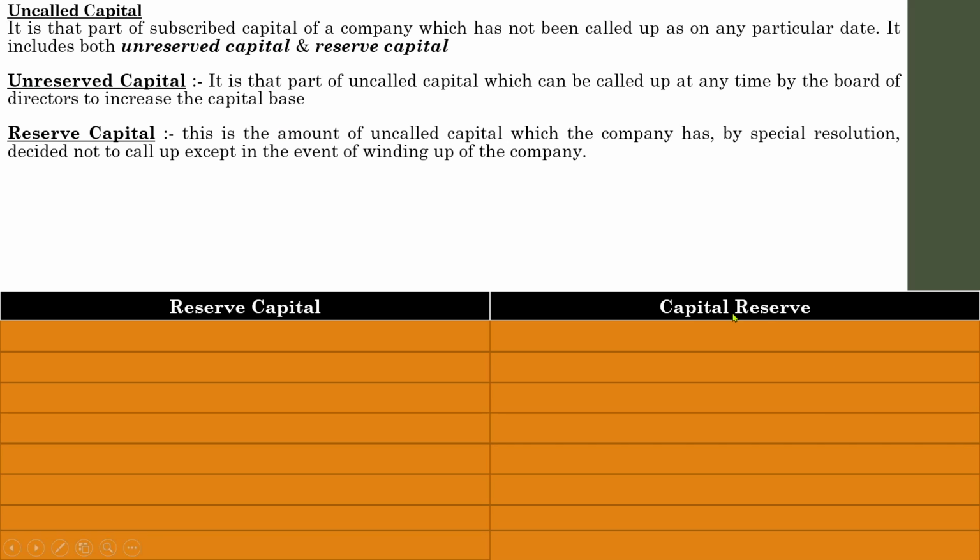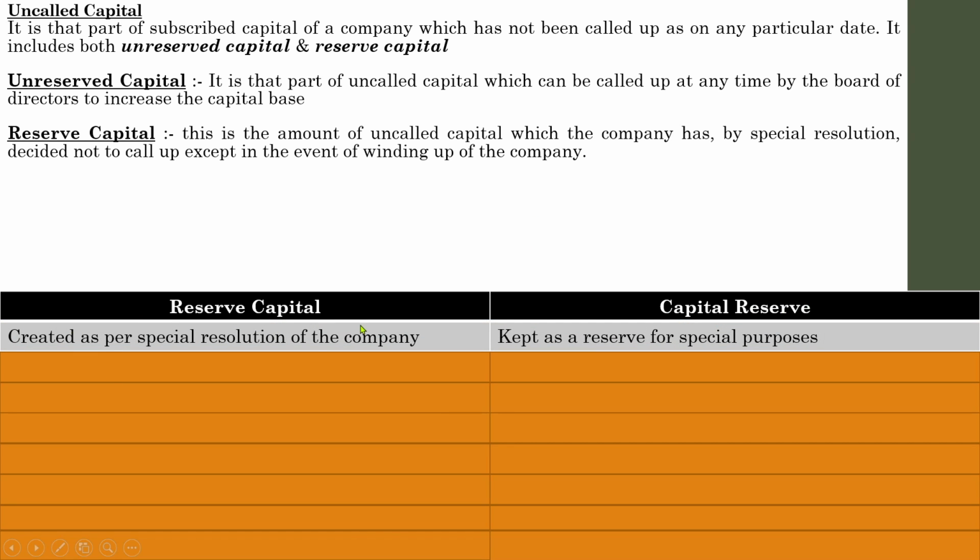But capital reserve is not at all the same as reserve capital. It is actually a different pattern. Even though the terms seem similar, these two items are different. So let us discuss the differences between reserve capital and capital reserve. First of all, reserve capital is created as per a special resolution of the company, and it is obtained from where? From uncalled capital. That is known as reserve capital.